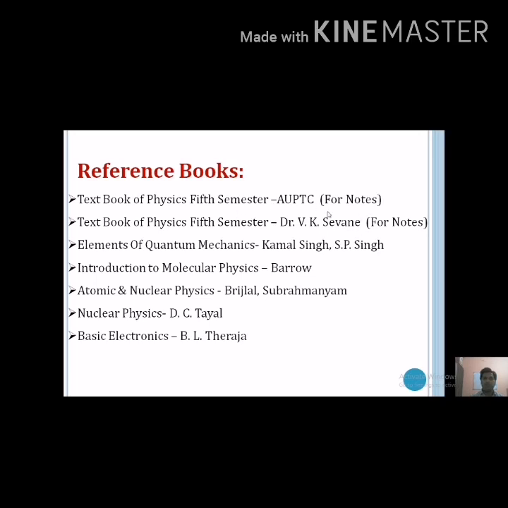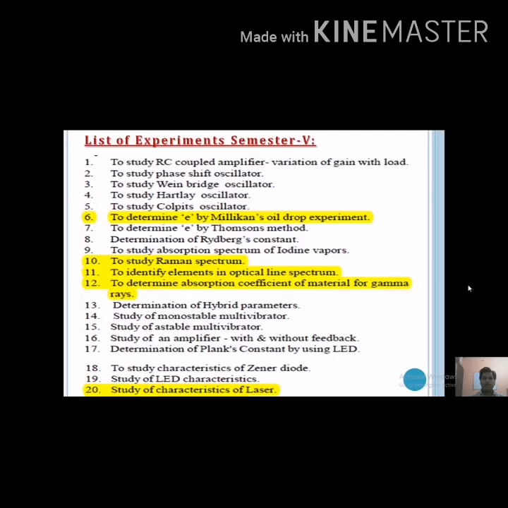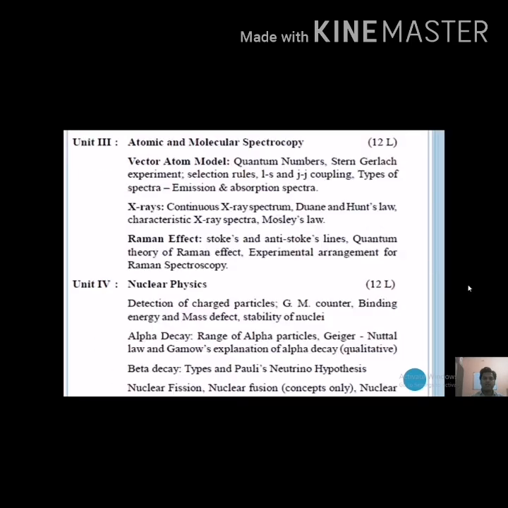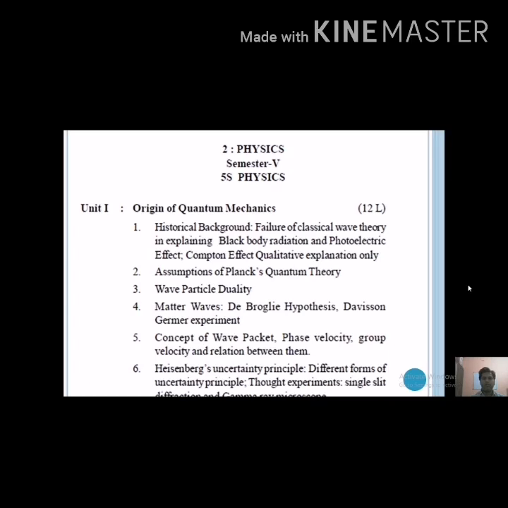So you can refer to these two books for making your own notes. Okay, so this is all about the syllabus you will study in semester 5th.